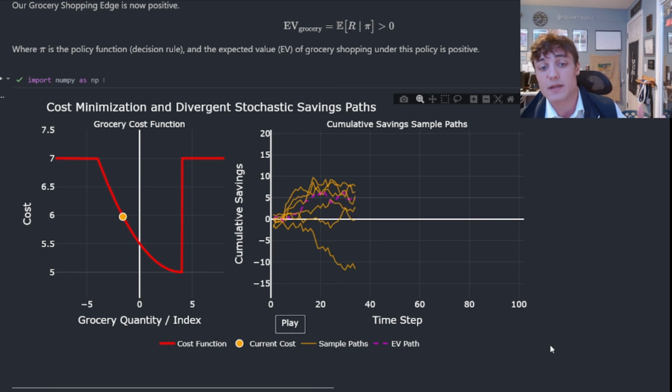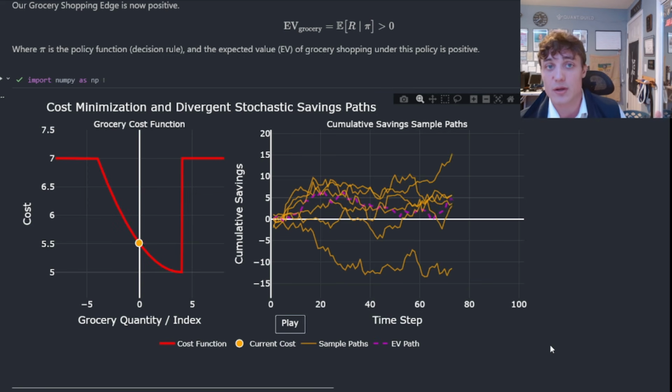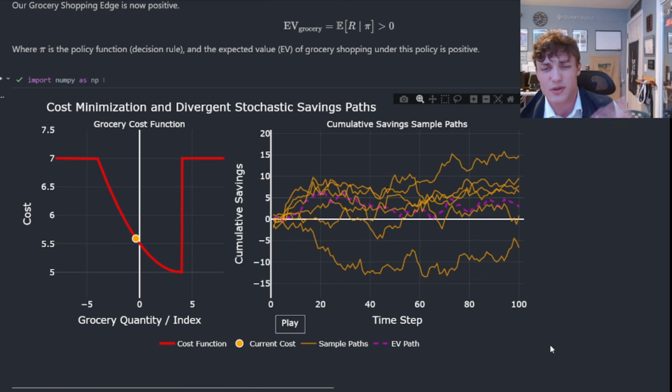What you're going to observe here is I'm going to be darting around the cost function. That's because what I end up actually buying is going to be a combination of where I go, the discounts that are running that day, and all of the other available stores, whether it's online, that I could have purchased those goods at. And what you're going to see on the right here is a series of sample paths. And what I want you to focus on now is this purple dashed line. That is now the theoretical expected value. What do you notice? It itself is stochastic.